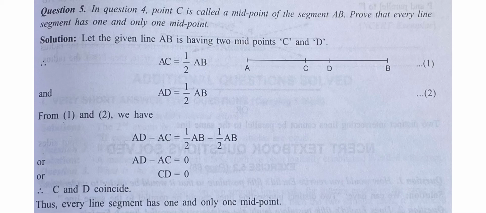Now, from 1 and 2, we have AD minus AC is equal to half of AB minus half of AB. It means that we have subtracted both the equations. Now, half of AB will get cancelled, so it is equal to 0. So, AD minus AC is equal to 0. AD minus AC, you can see in the diagram, it is equal to CD. That is, distance CD is equal to 0, which means that there is no distance between points C and D. Means C and D are coinciding with each other, which means that C and D are the same points. Thus, every line segment has one and only one midpoint.